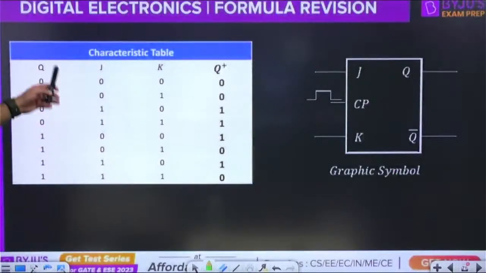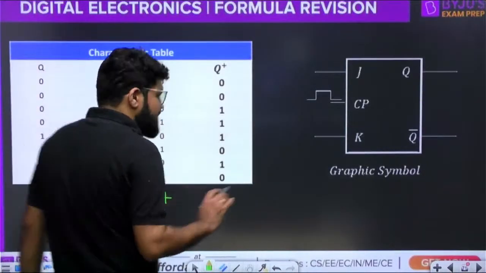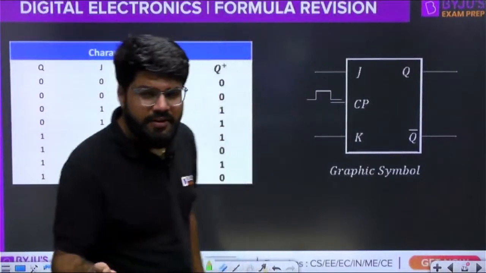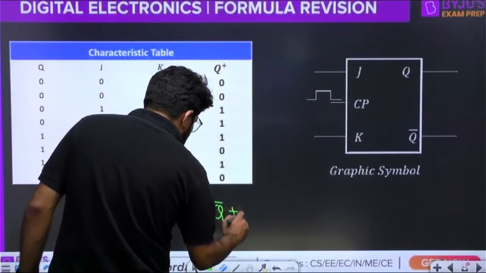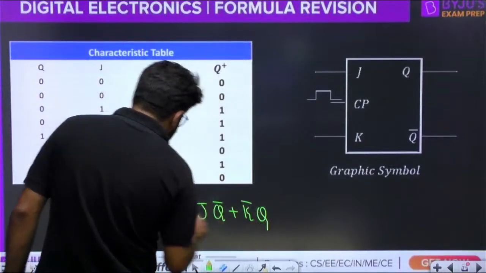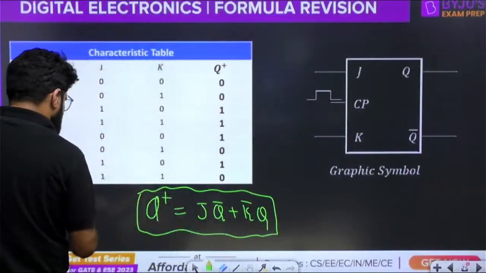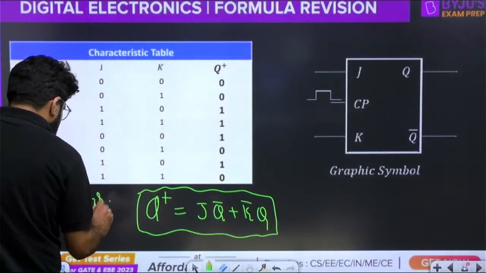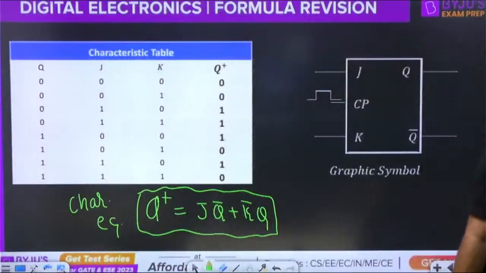Okay, so this is the characteristic table. As per the conditions I have written, the characteristic table has been written. You can note this. Again, the characteristic table will be put in the K map and the final function will be calculated as J Q bar plus K bar Q. The next state Q plus is J Q bar plus K bar Q. That is the characteristic equation of the JK latch, and this is the simple graphic symbol.